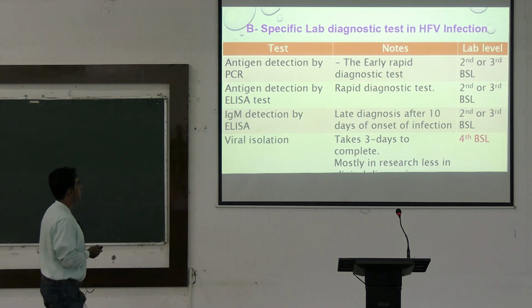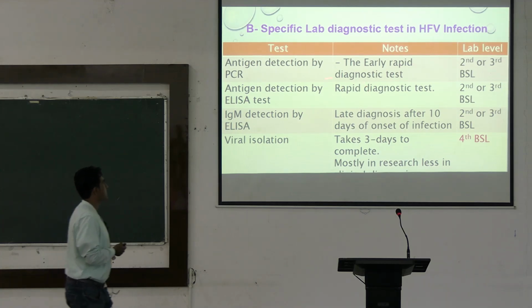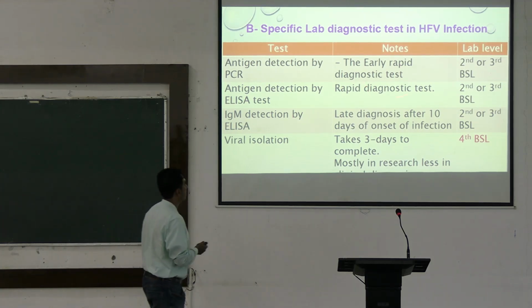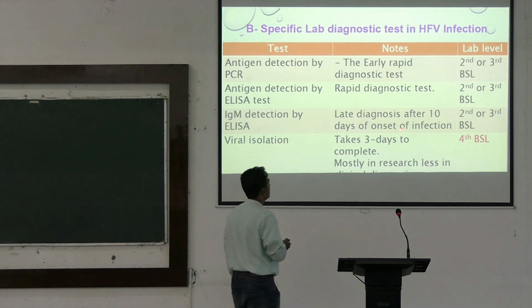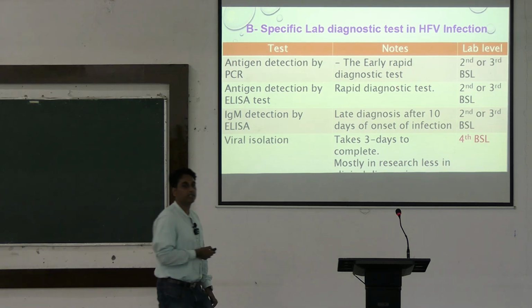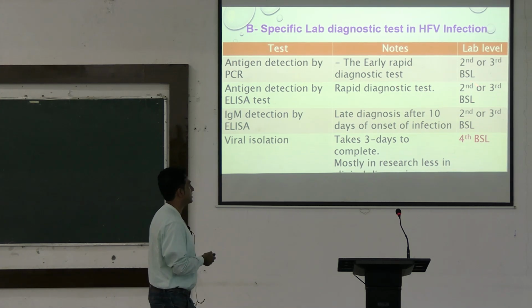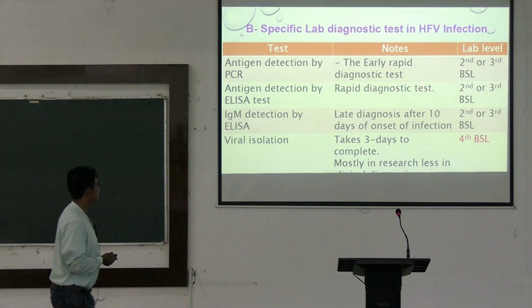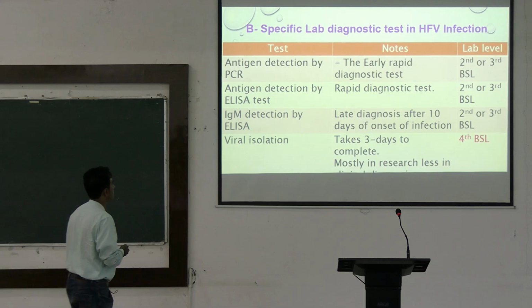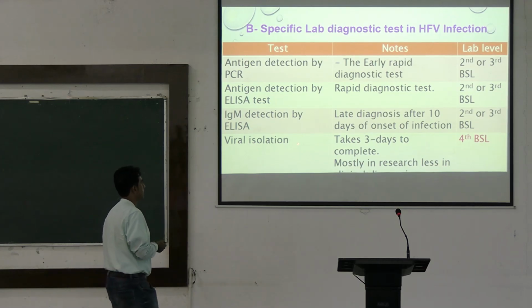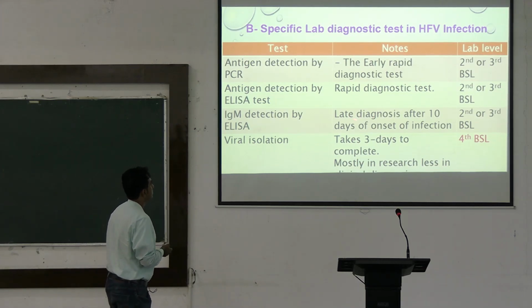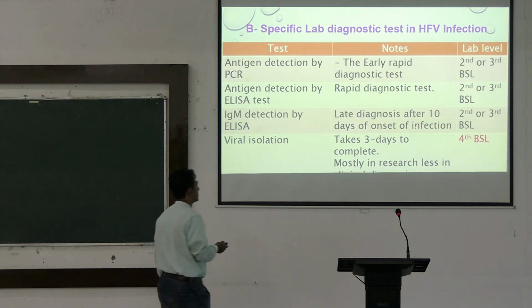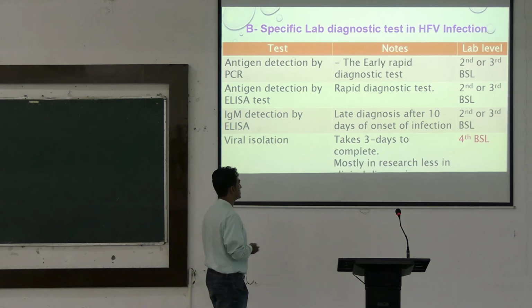Specific diagnostic tests in hemorrhagic fever: antigen detection is done by PCR, which is an early rapid diagnostic test. The lab should be of second to third biosafety level due to their infectious nature. And antigen detection is done by ELISA, IgM detection by ELISA. This can help in late diagnosis after 10 days of onset of infection.